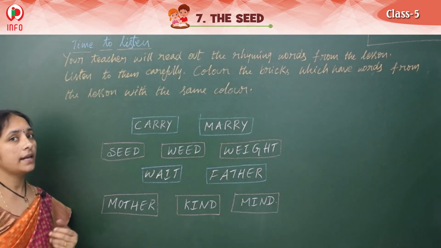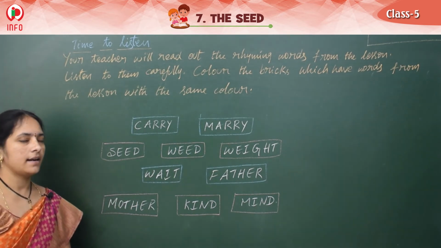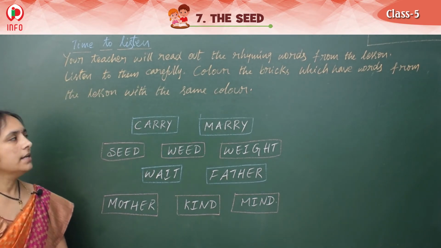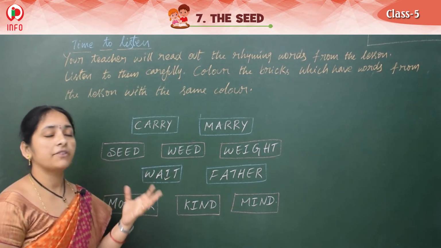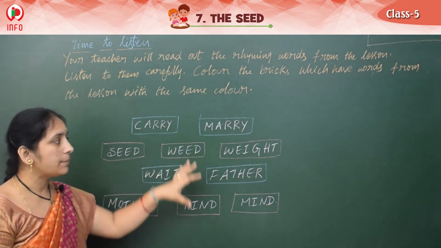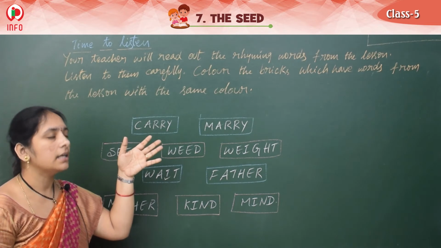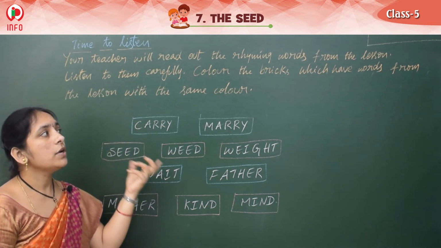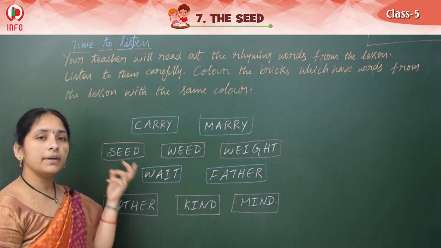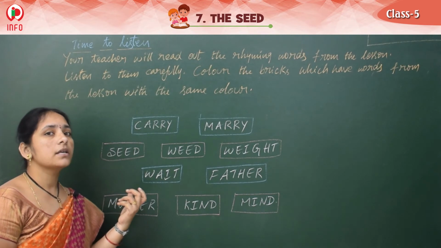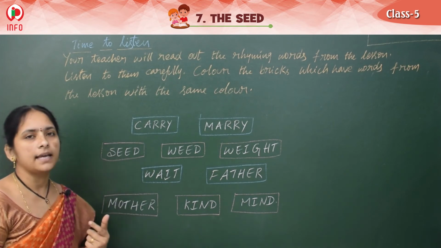Yes, see children, the next topic we have is listen. Listen means we get rhyming words like this, right? Now here, I am your teacher, so I will read out the rhyming words from the lesson. Listen to them carefully and color the bricks which have words from the lesson with the same color. In these rhyming words, which word is from the lesson? For all those words, you should give the same color.